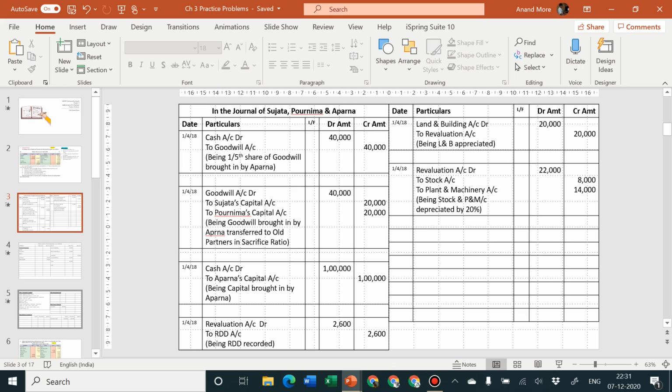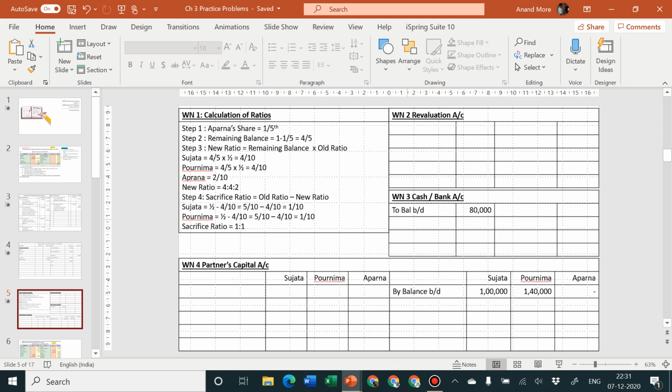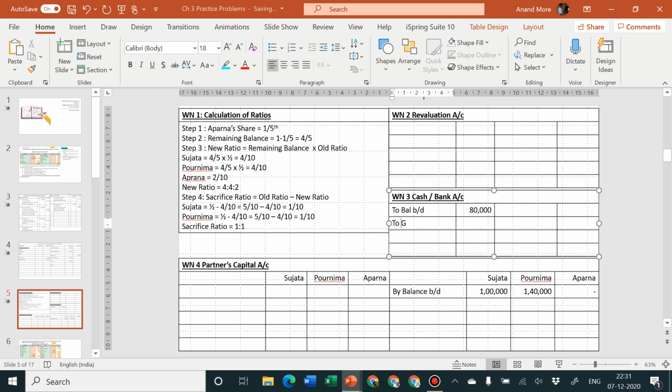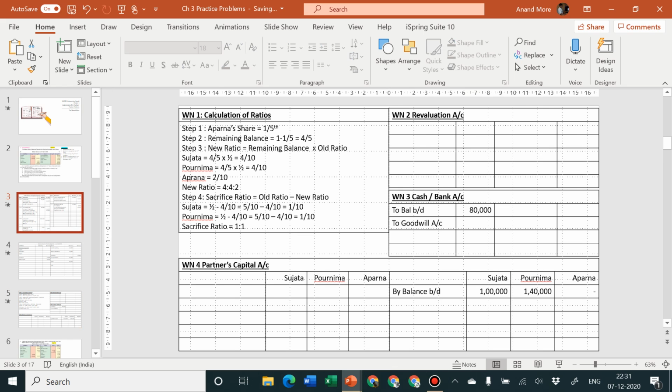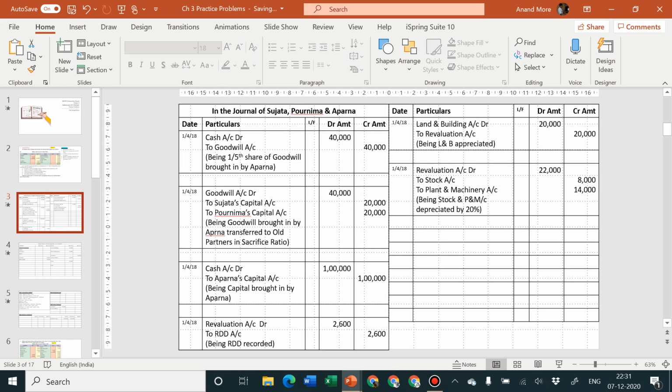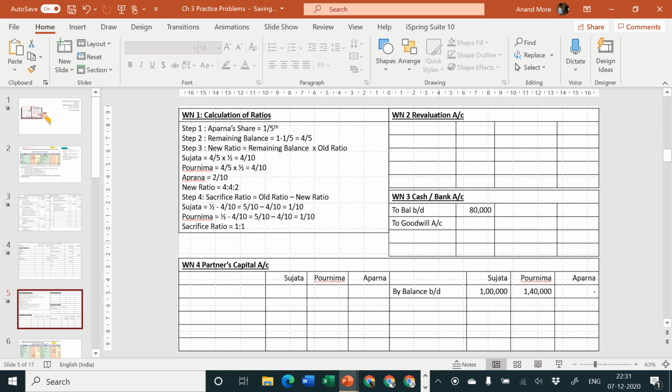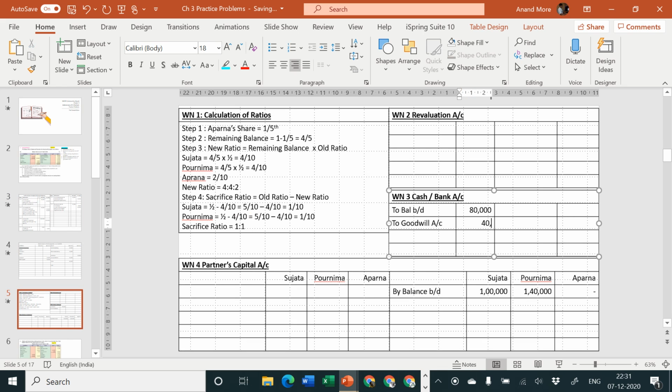Cash account debit to goodwill account. So I'll consider the debit side of cash account to goodwill account. Amount is how much? 40,000. We have not prepared goodwill account. If you prepare goodwill account as working note number 5, in that case you will have to write on the credit side by cash or bank account. We have not prepared that account, so I am not in a position to show the same.